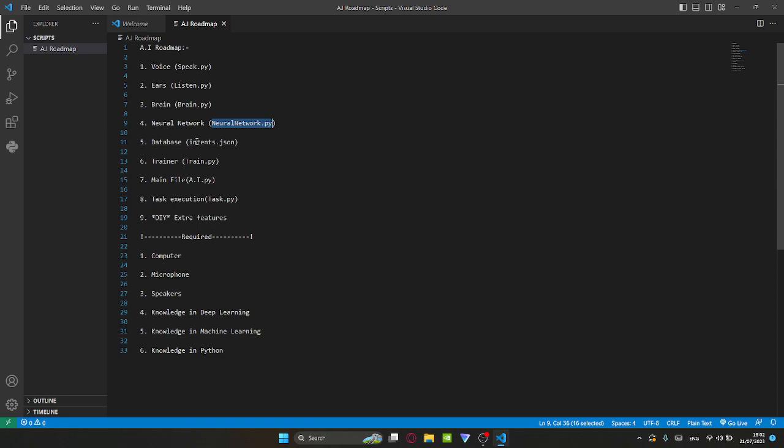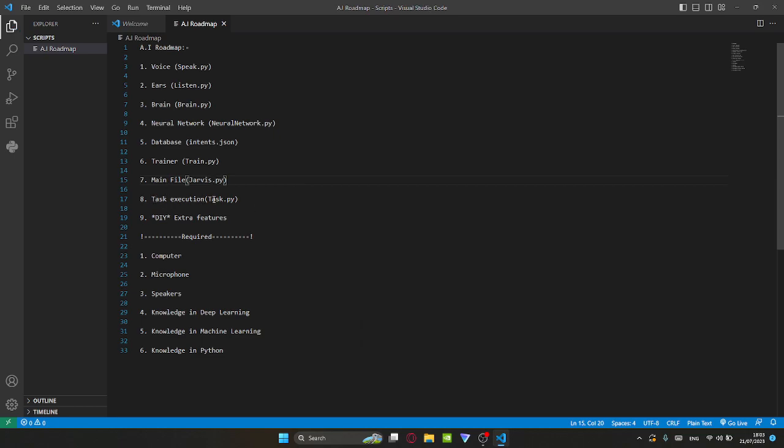We're going to be creating a database for this, so it's going to be an intent.json file. Then we're going to be creating a trainer, so it can be trained. So train.py. Then the main file, which is going to be the ai.py. I'm just going to name this this.py.